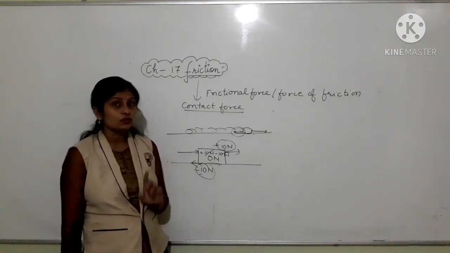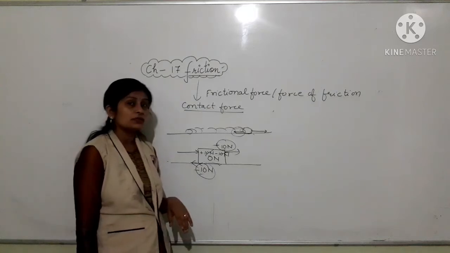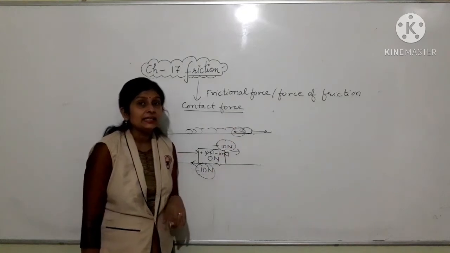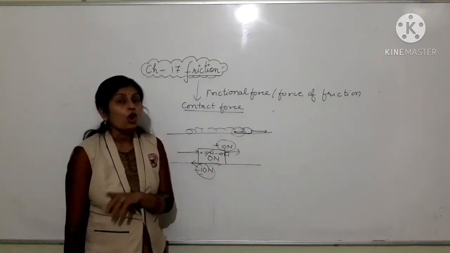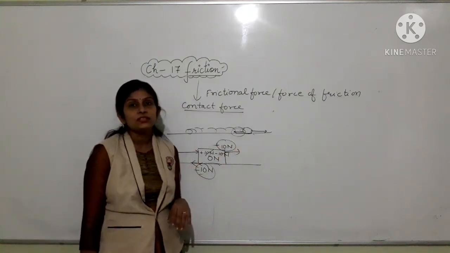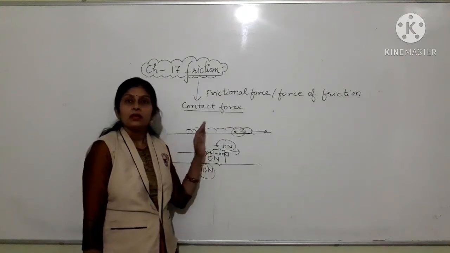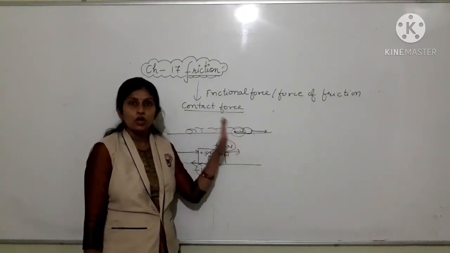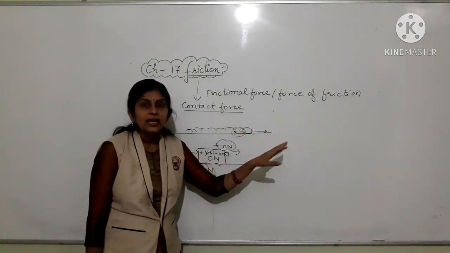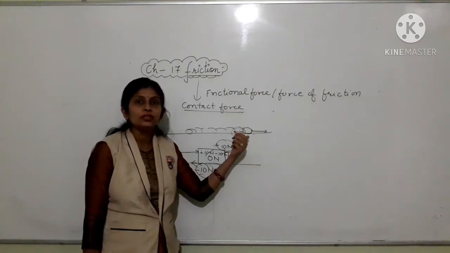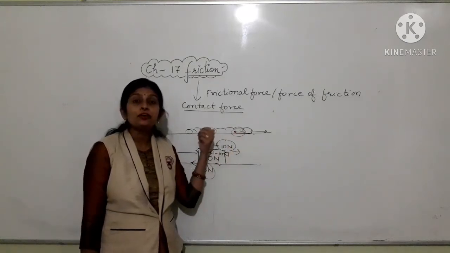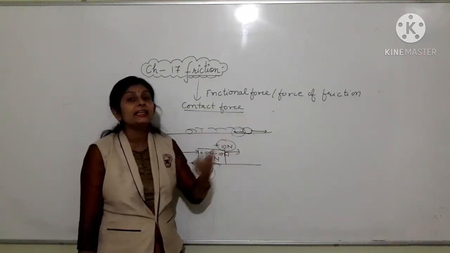Okay, next thing which is also important, this frictional force may be less than the applied force or equal to the applied force. If it is less than the applied force, then what happens? Applied force on the object makes the object move in a particular direction, and the frictional force acting on that object is acting in the opposite direction, and I am saying that the frictional force is less than the applied force.